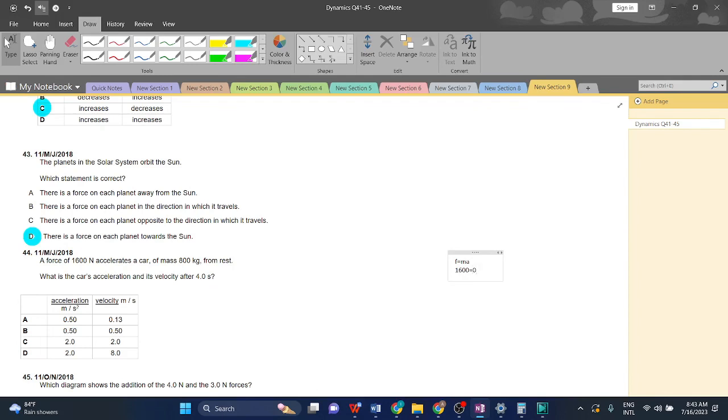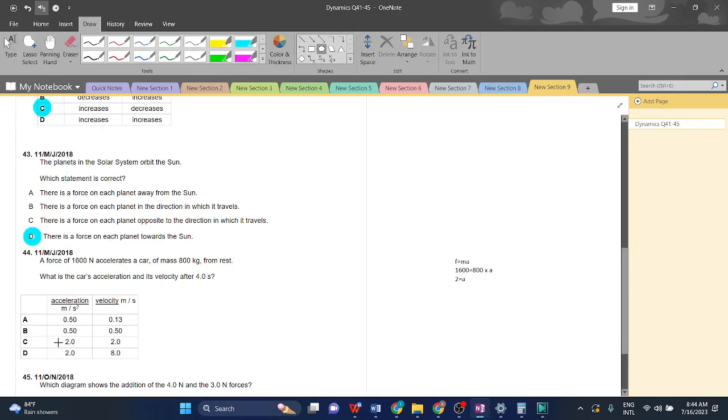Mass is 800 kilograms times a, which we have to find out. If 800 is multiplying here, it will divide on the other side. So that would leave us with 2 meters per second squared as the acceleration, right? 2 meters per second squared is the acceleration.